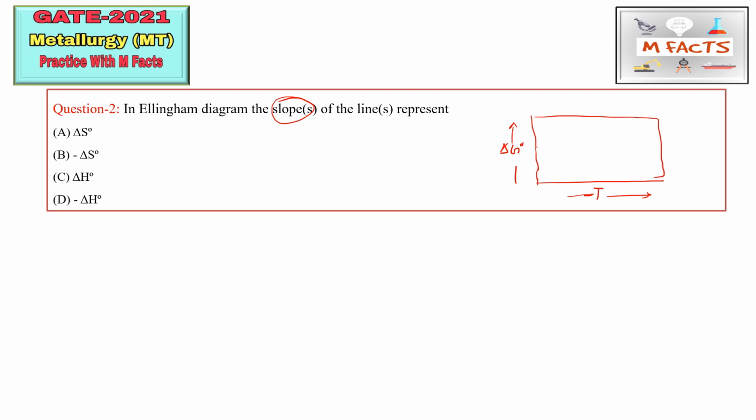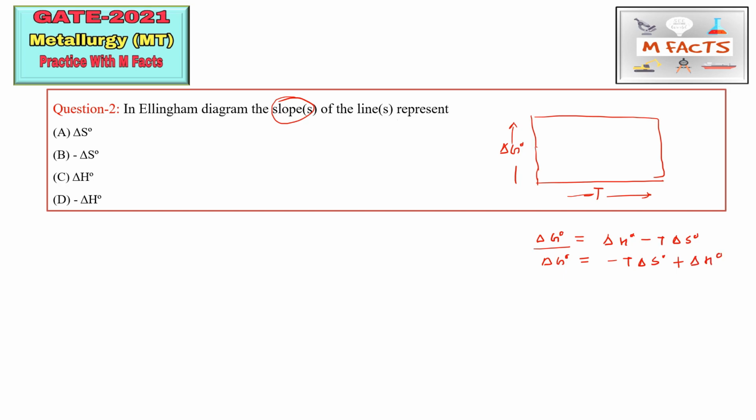So how do we get this curve? Actually this curve is a result of the formula delta G naught is equal to delta H naught minus T into delta S naught. We can rearrange this formula as delta G naught equals minus T delta S naught plus delta H naught.